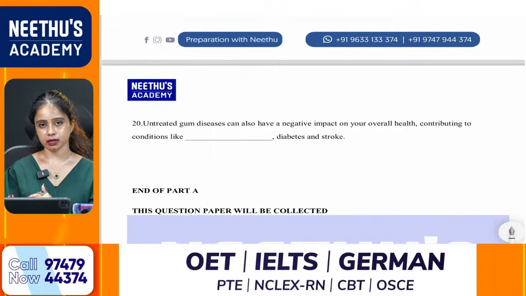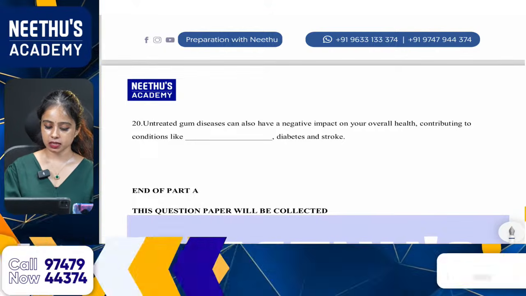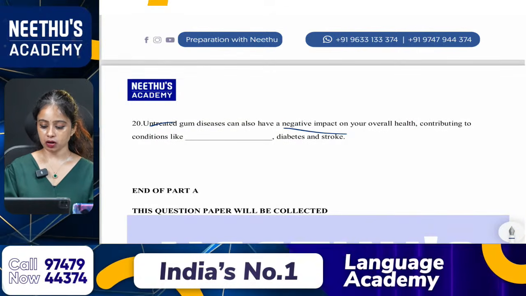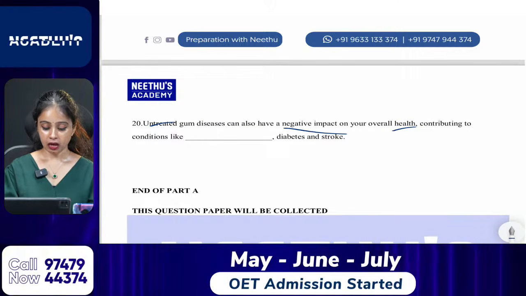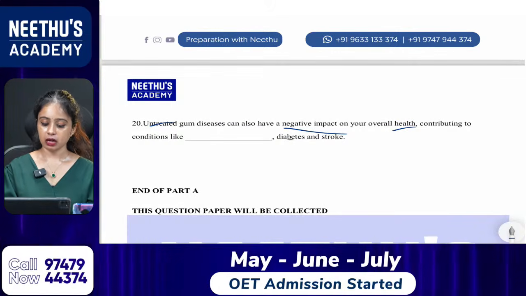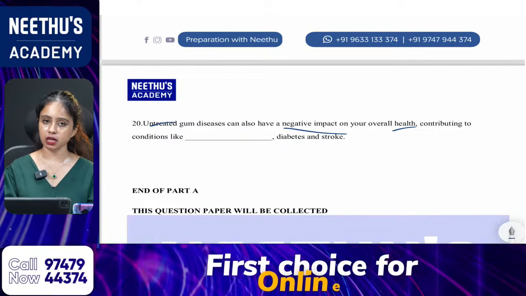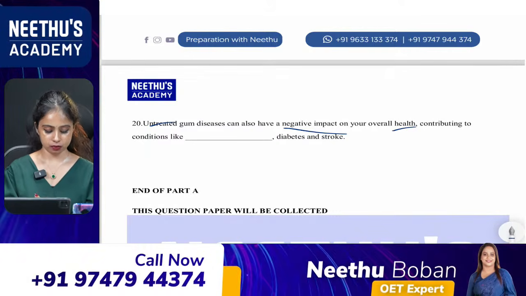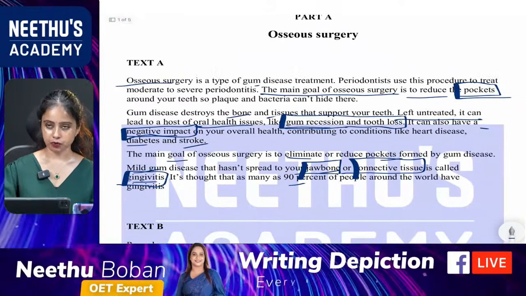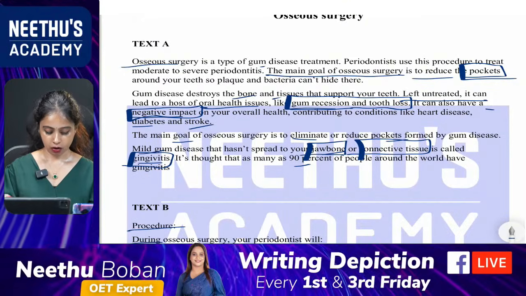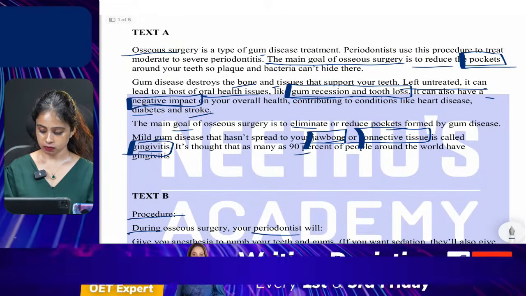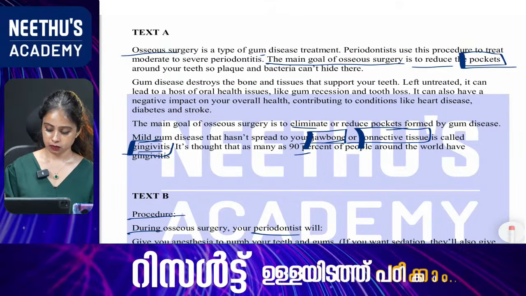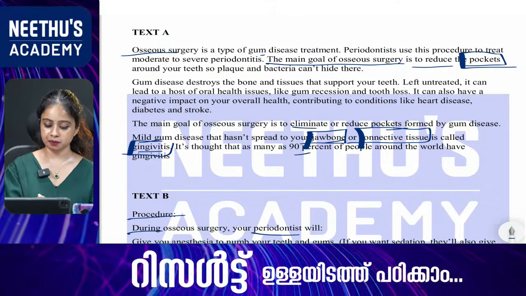And the last one. Left untreated, not giving the treatment, gum diseases can also have a negative impact on your overall health, contributing to conditions like dash, diabetes and stroke. So what is the answer? The answer should be from text A, and it is very direct.